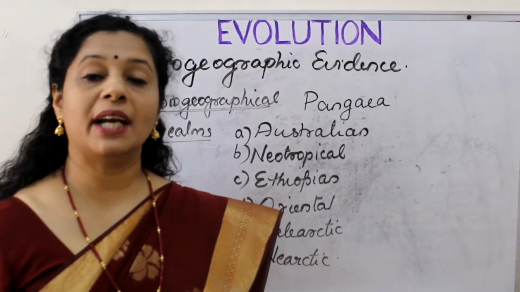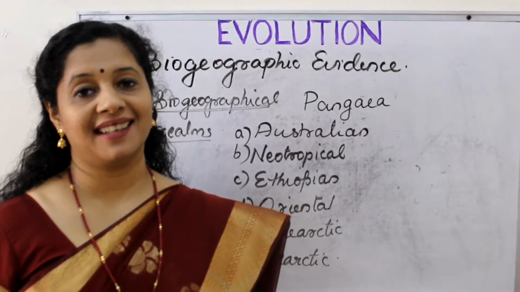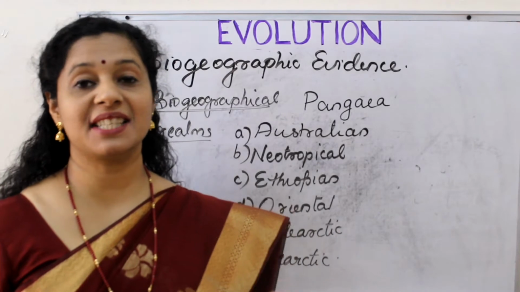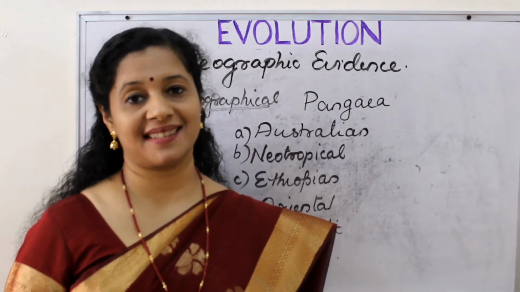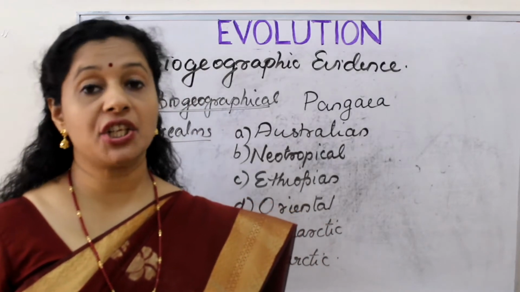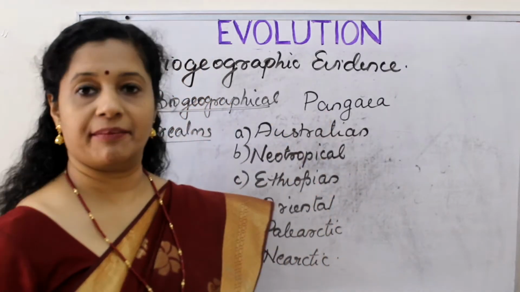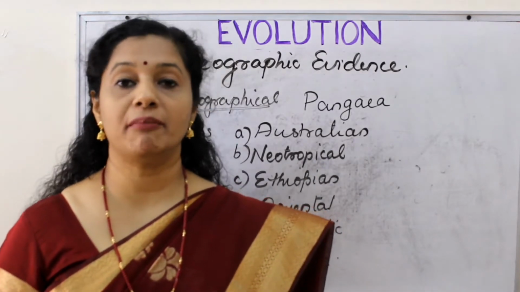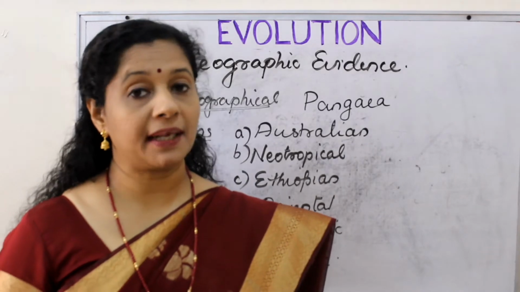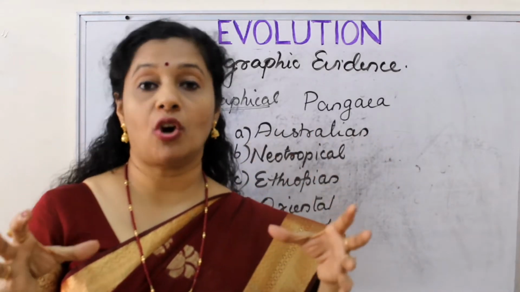Next evidence is biogeographical evidence. What is meant by biogeography? Biogeography means distribution of plants and animals over the earth or the landmass. So we know that initially there was only one single landmass called Pangaea. Later at the end of Paleozoic era and beginning of Mesozoic era, what happened? The Pangaea split up into different continents.